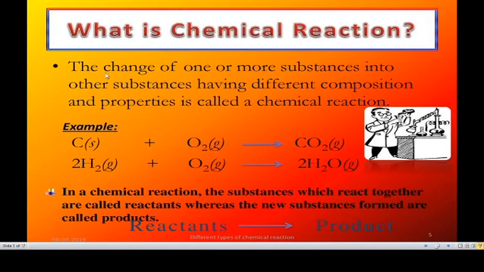What is a chemical reaction? The change of one or more substances into other substances having different composition and properties is called a chemical reaction. In a chemical reaction, the substances which react together are called reactants, whereas the new substances formed are called products.